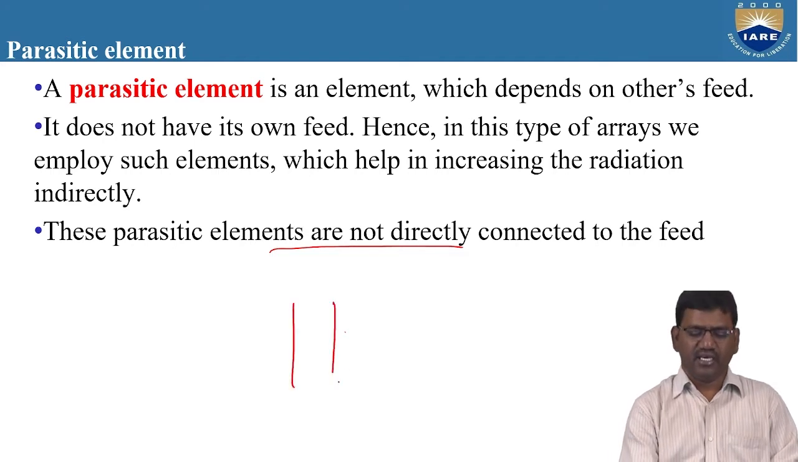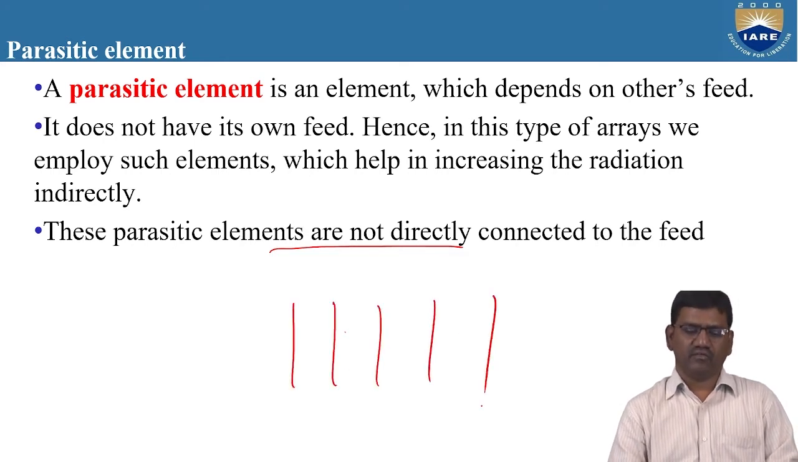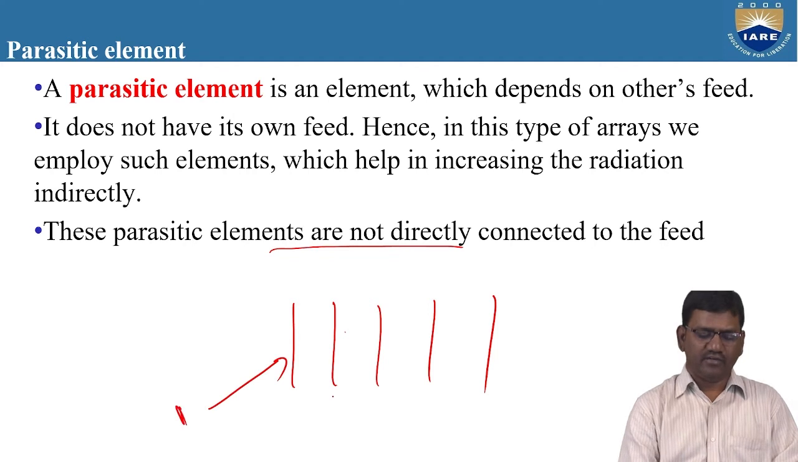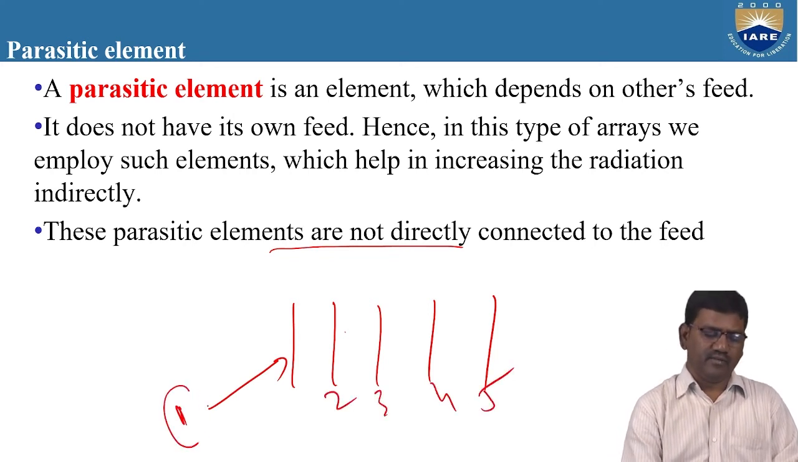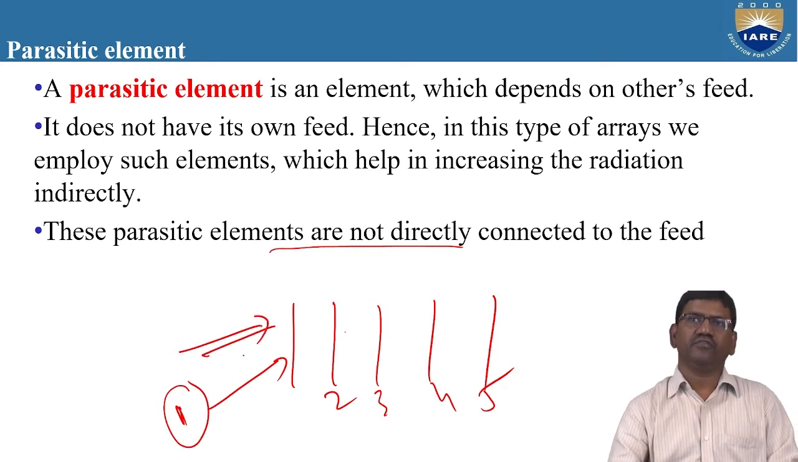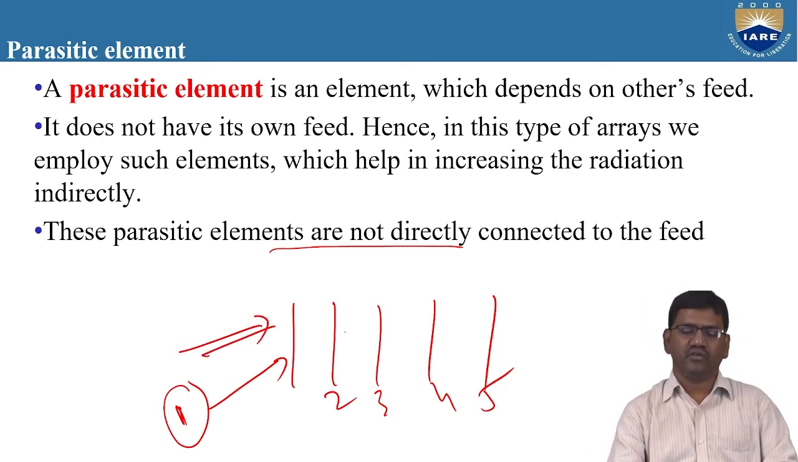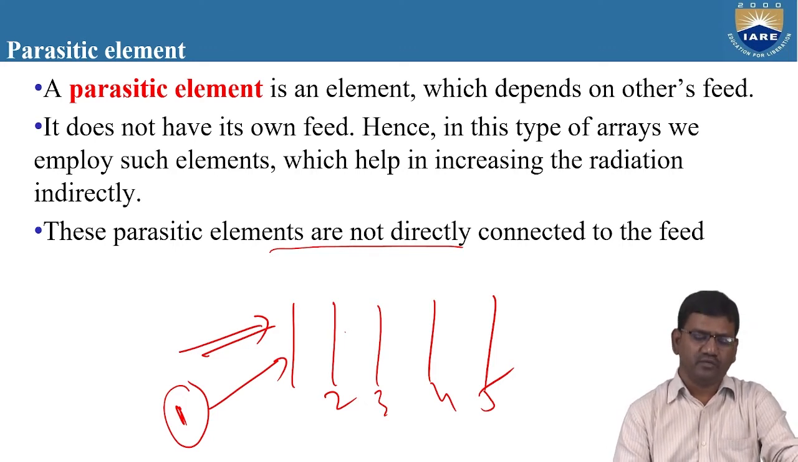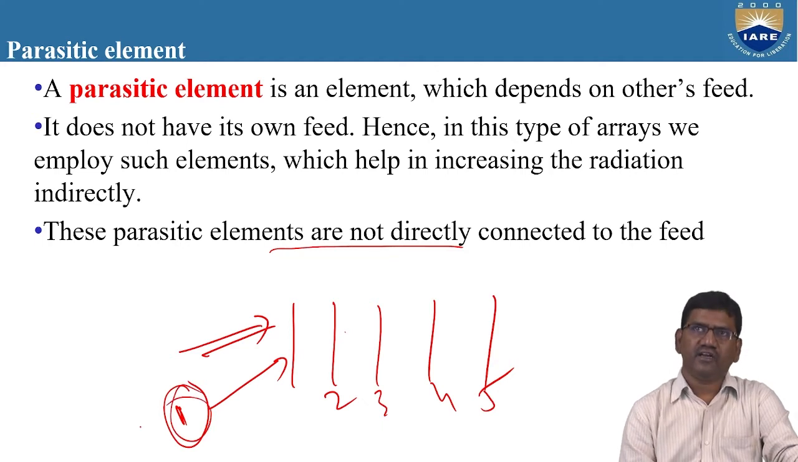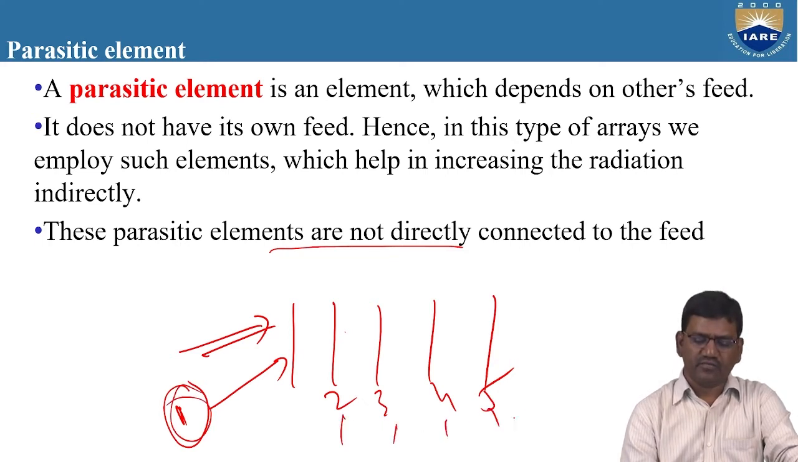If you are using n number of elements here, say 5 elements, only for one element are you going to feed the antenna. You are going to give the input signal. Giving the input signal to any antenna is known as feeding. So we are going to feed only antenna 1, and we are not going to feed antennas 2, 3, 4 and 5.